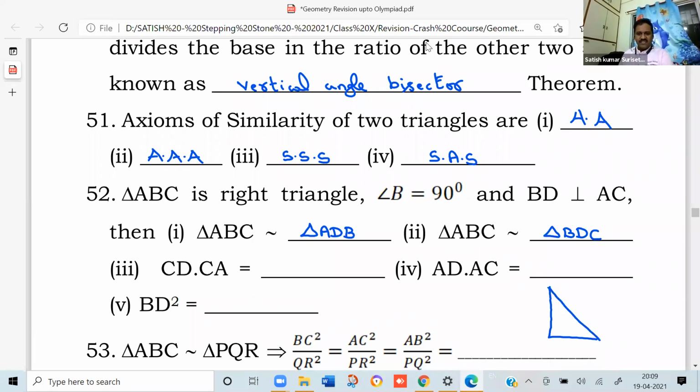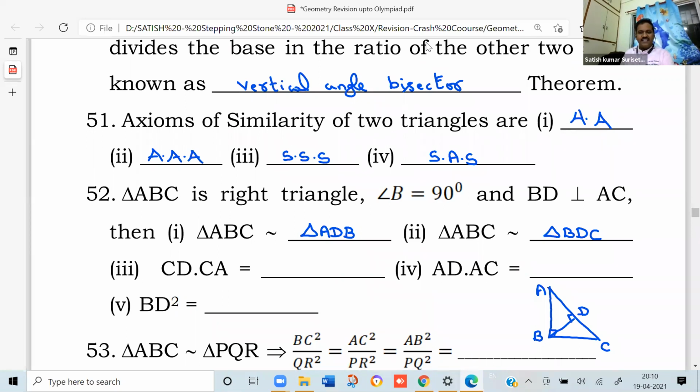So angle B is 90 and BD is perpendicular to AC. So using similarities, you can prove the triangle ABC is similar to triangle ADB, as well as triangle ABC is similar to triangle BDC, and these two are also similar. Once the triangles are similar, the sides are in proportion. Using the sides in proportion, you can derive all this.